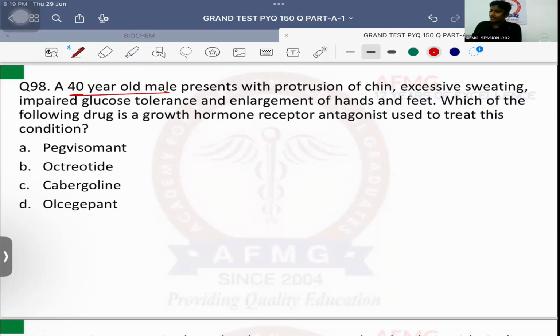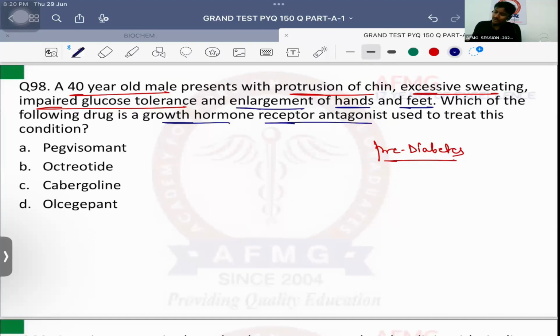A 40-year-old male presents with protrusion of chin, excessive sweating, impaired glucose tolerance. That means blood sugar levels are high, but they are not as high as diabetes. They are high as pre-diabetes, right? Impaired glucose tolerance का मतलब pre-diabetes होता है. And enlargement of hands and feet is there. Okay? Which of the following drug is a growth hormone receptor antagonist used to treat this condition? What is the diagnosis, anybody? It is a case of acromegaly.